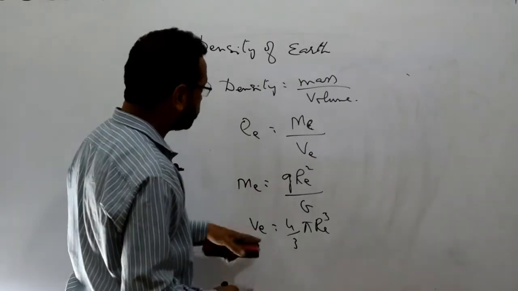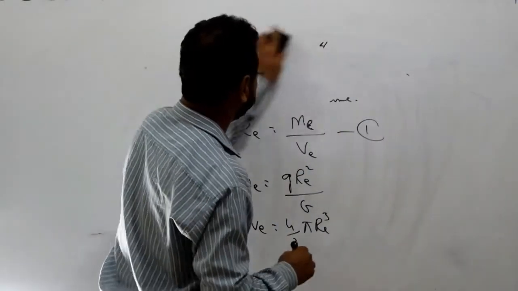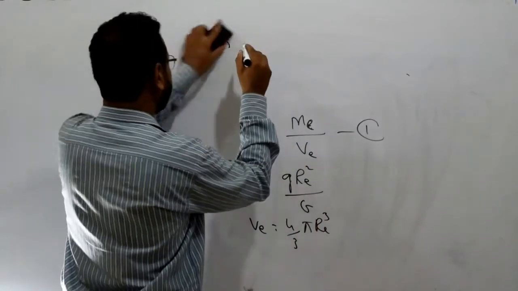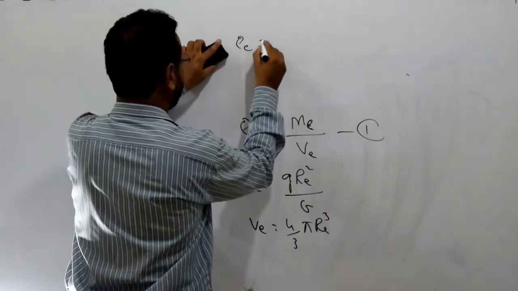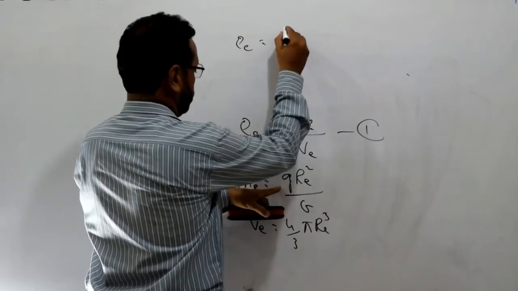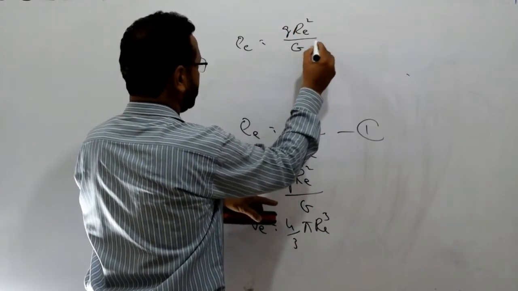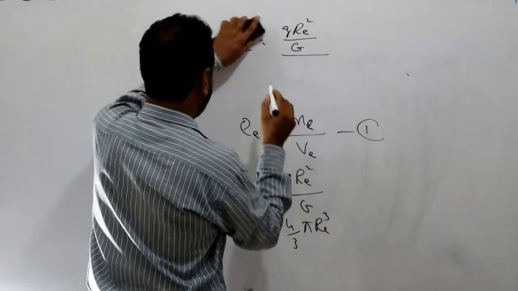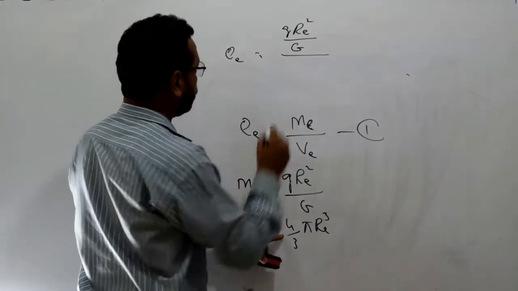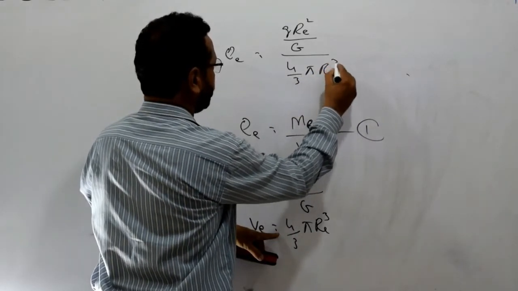By putting these both values in equation 1, let's say this one is equation 1, now we have the density of earth, that's equal to mass of earth, that's given by g re square over G, divided by the volume, 4 over 3 pi re cubic.